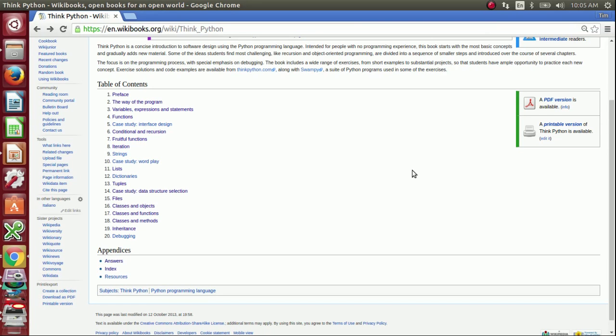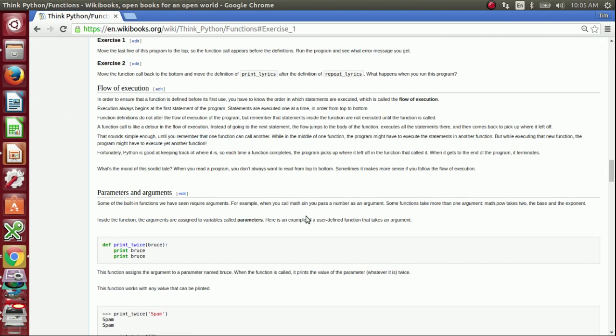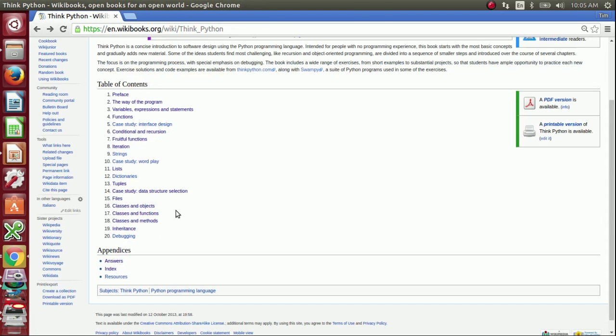This is the comprehensive 20 chapters of Think Python. It's clearly written, and there are exercises, including the answers to the exercises.